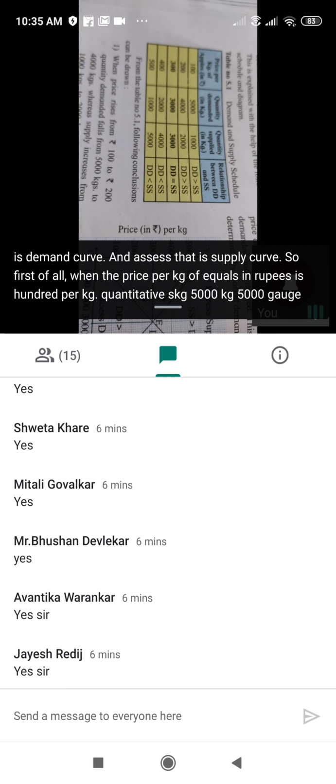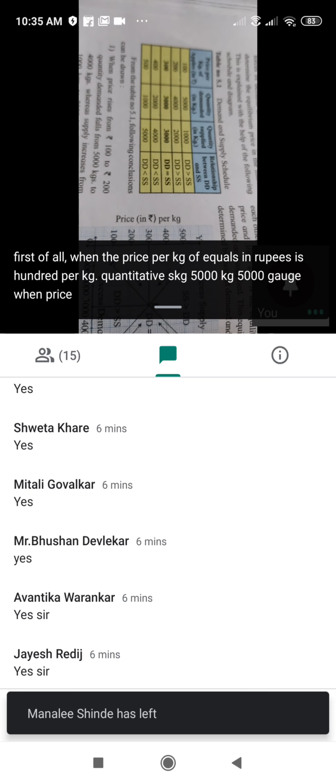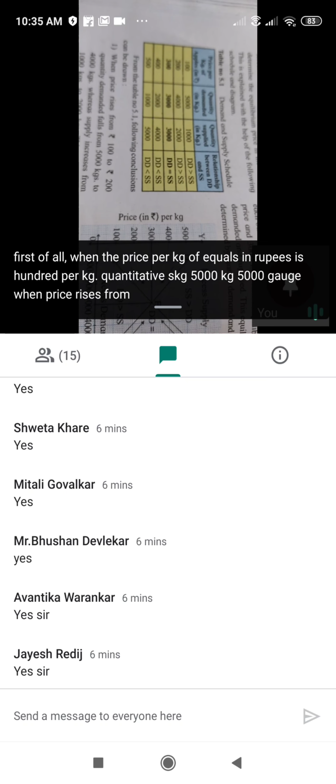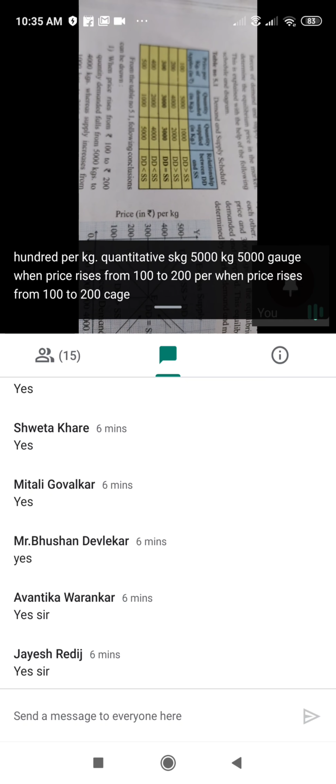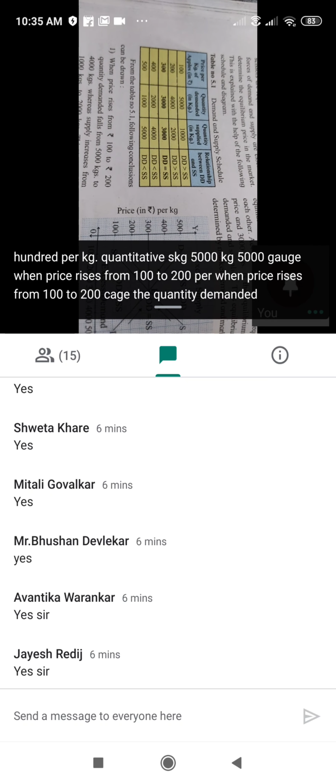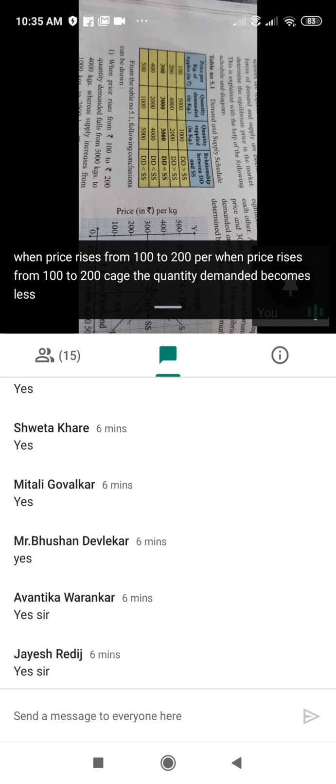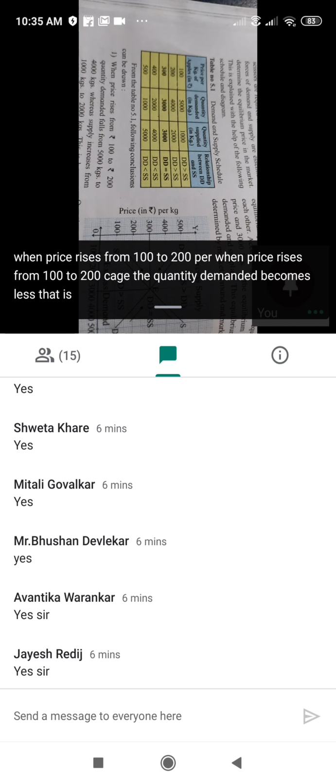When price rises from 100 to 200 per kg, the quantity demanded becomes less, that is from 5,000 kg to 4,000 kg.